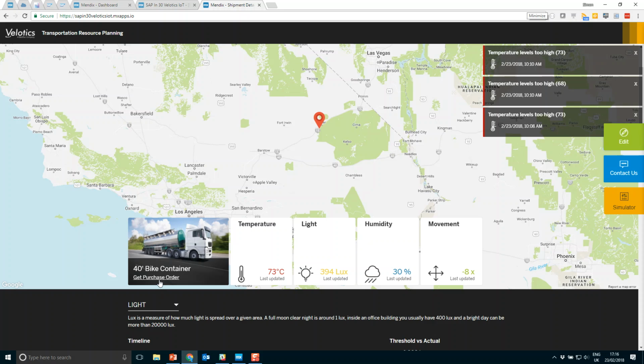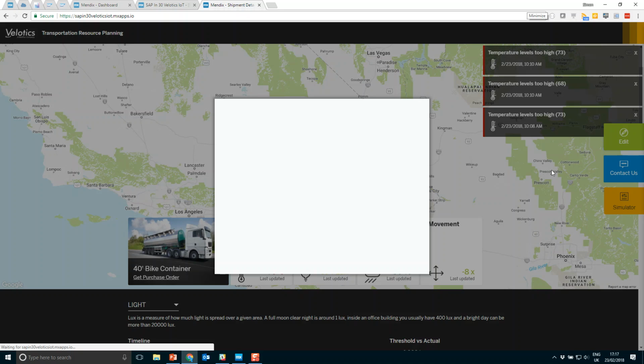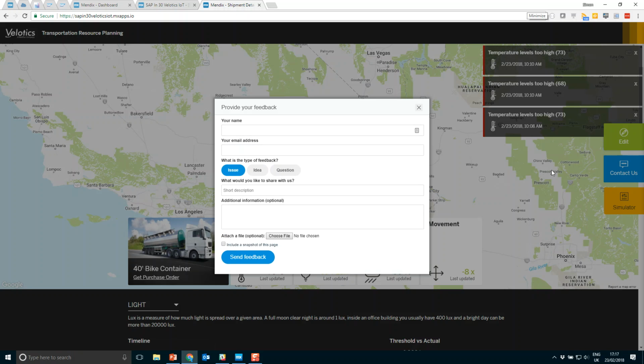So at this point, we need to be able to inform our technical users that we need this change to be implemented. And the way we do that is we have a controlled mechanism. We have a feedback button that's included in every Mendix project. And this feedback button is usually on the right-hand side here, allowing us to submit issues, ideas, and questions that we want to be notified about, and we want our product manager to make a decision upon.